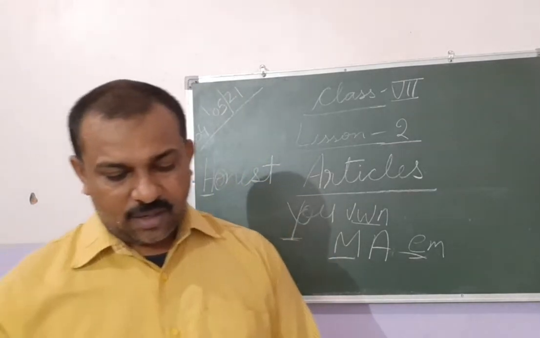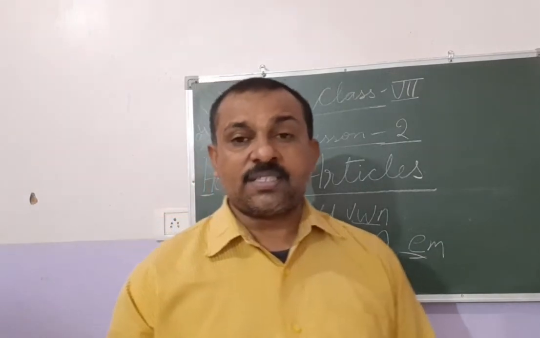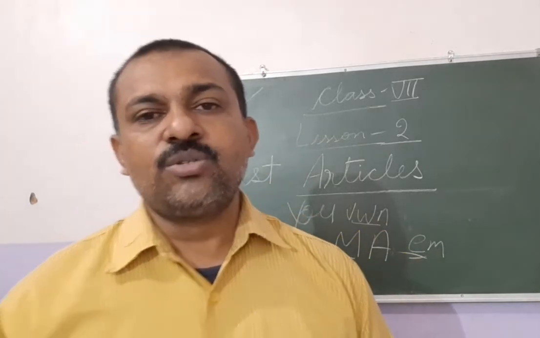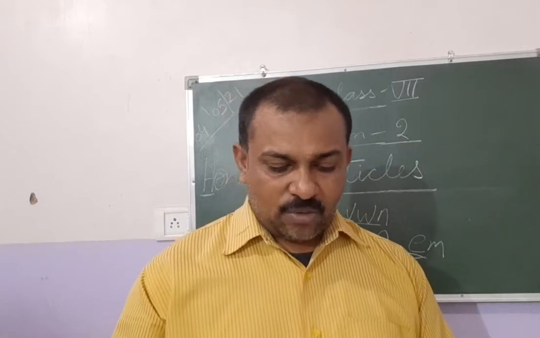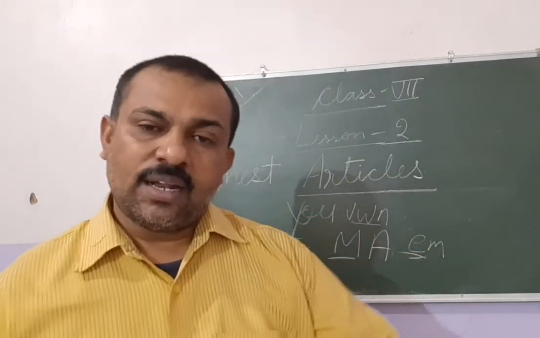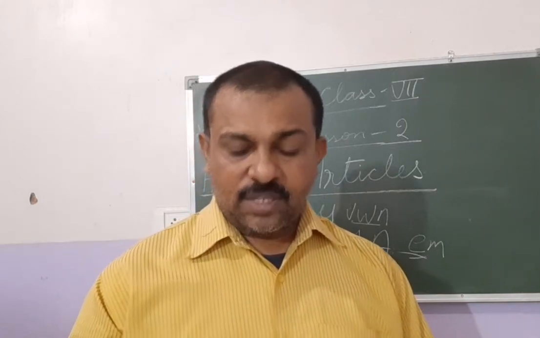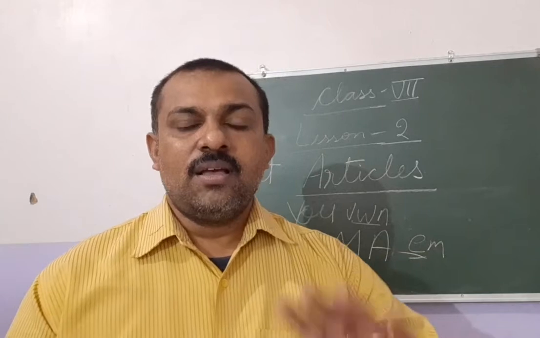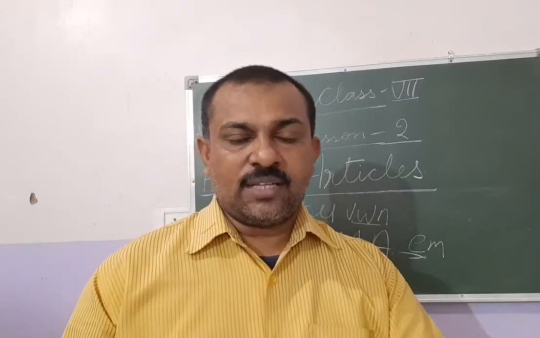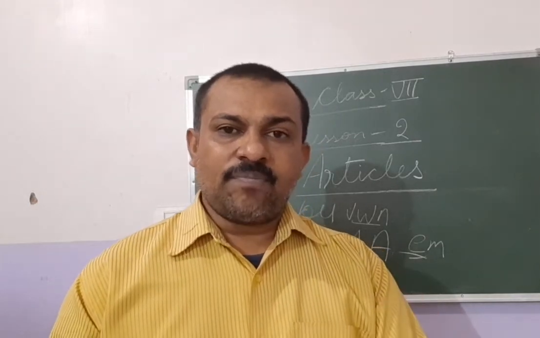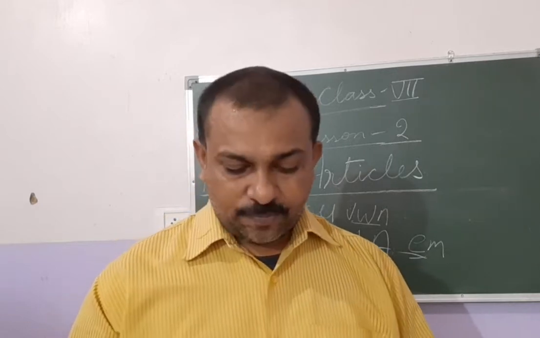Coming to the definite articles. The definite article "the" is used to refer to a specific noun. We use it with nouns that have been used earlier. For example, my sister is making a film. The film is on Napoleon. The first time we use it, the indefinite article comes, "a film". But when we use the same thing again, it becomes "the film", because it is particular.